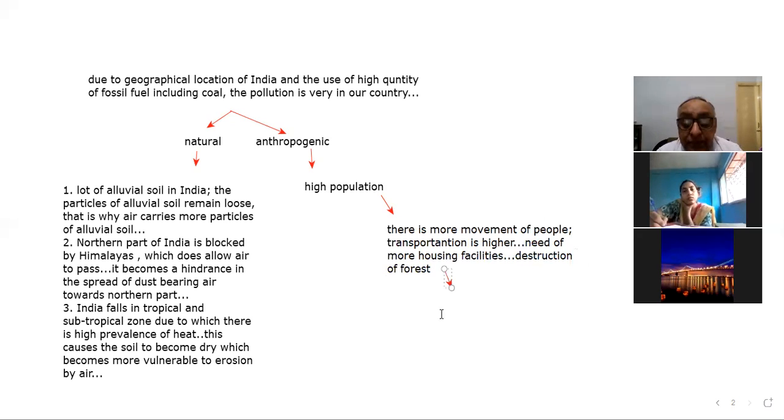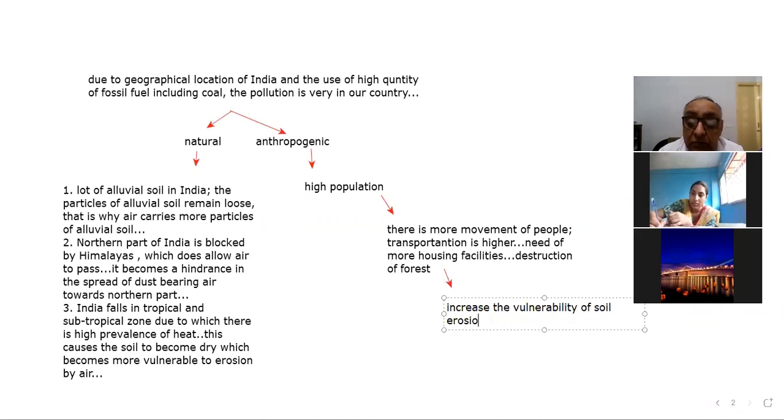All these things increase the vulnerability of soil erosion by wind. So this is one of the reasons.